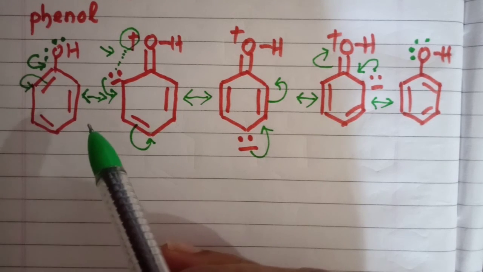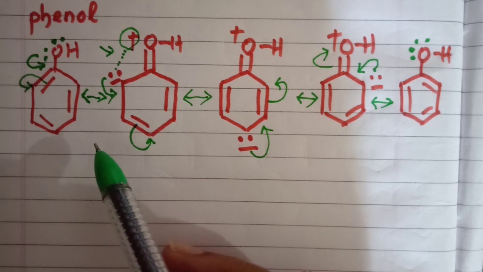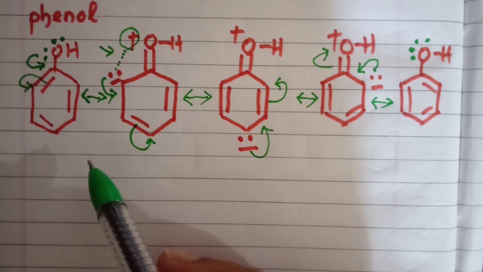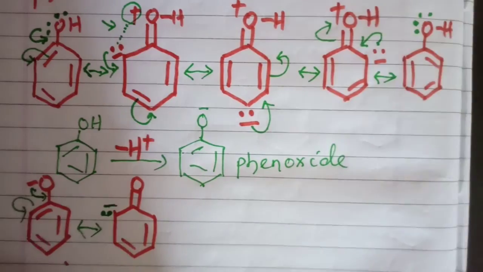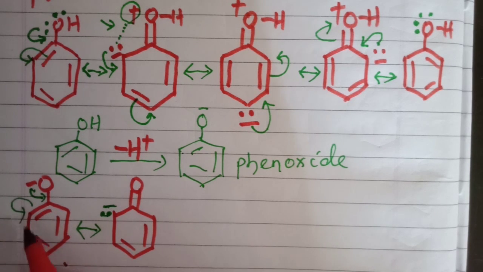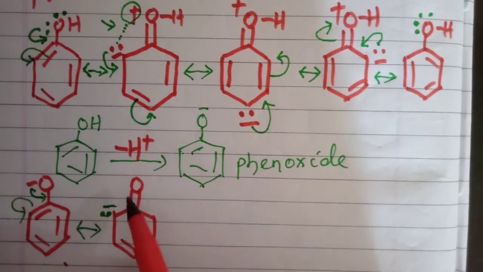Phenol, after release of a proton, gives a phenoxide. Let us draw the resonating structures of phenoxide. Phenoxide has no charge separation. In phenoxide, only negative charge moves around the structure. Let us draw. You see the negative charge on oxygen forms a bond over here, and the existing pi bond from the double bond is shifted to this carbon. You see this carbon gains negative charge and a double bond is formed. Here the negative charge moves, there is no charge separation,